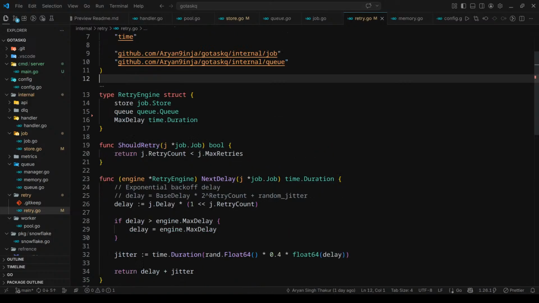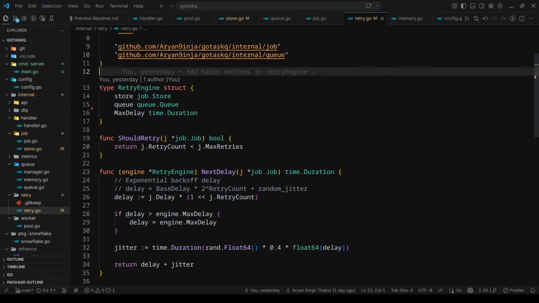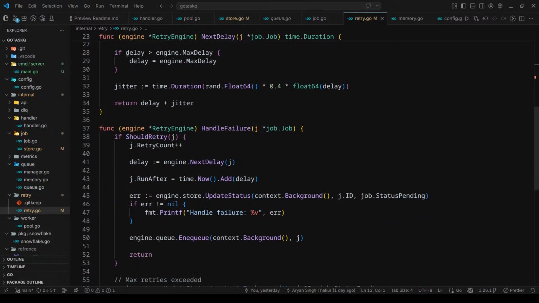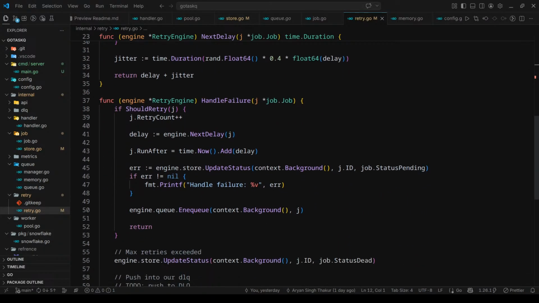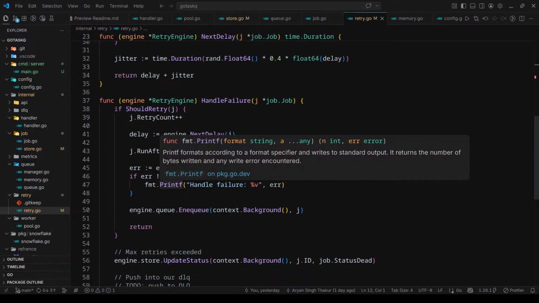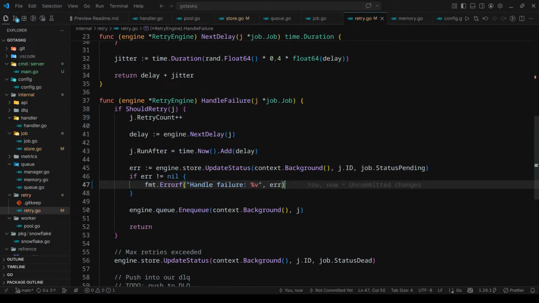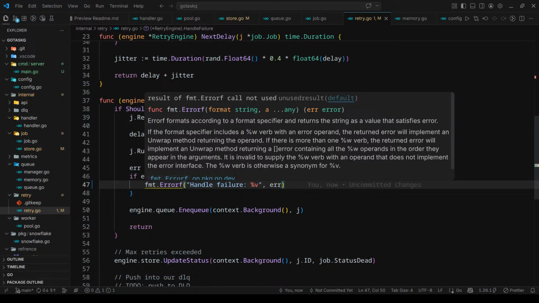What was the if statement? Delay is greater than... no, I don't want to. I don't know this function pretty well. Okay, this one here we get an error. We just print it out. Why do we print it out? We don't. Errorf. Oh, what the hell? All not used.